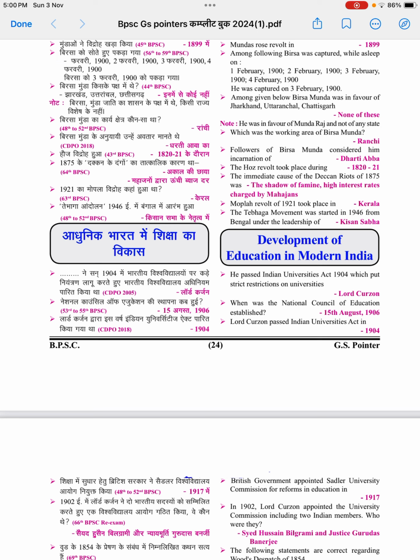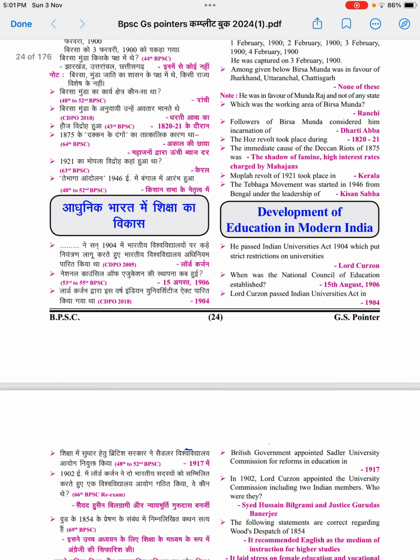Among the given options, was Birsa Munda in favor of Jharkhand, Uttaranchal or Chhattisgarh? None of these. He was in favor of Munda Raj and not of any state. The working area of Birsa Munda was Ranchi. Followers of Birsa Munda considered him an incarnation of Dharti Aba. The Ramosi revolt took place during 1820 to 21. The immediate cause of the Deccan Riot of 1875 was the shadow of famine and the high interest rate charged by Mahajans. The Mopla revolt of 1921 took place in Kerala. The Tebhaga movement was started in 1946 from Bengal under the leadership of Kisan Sabha.